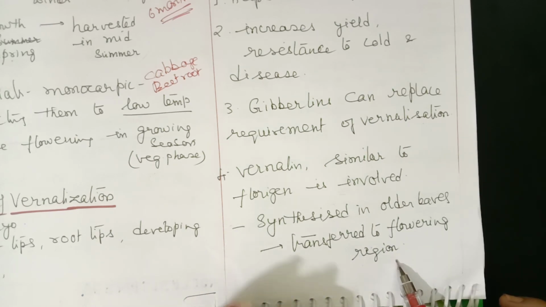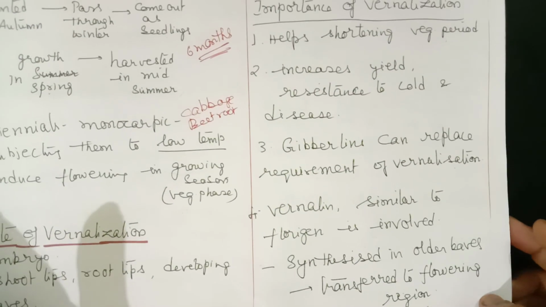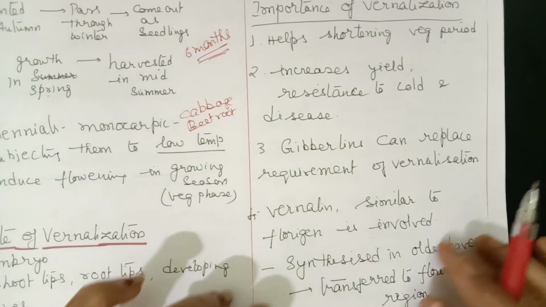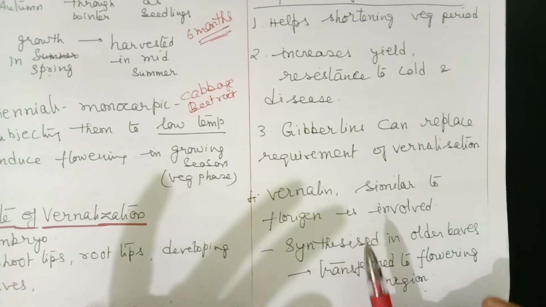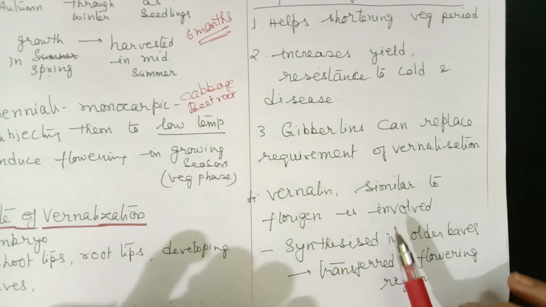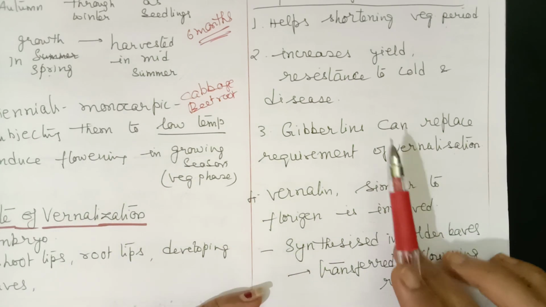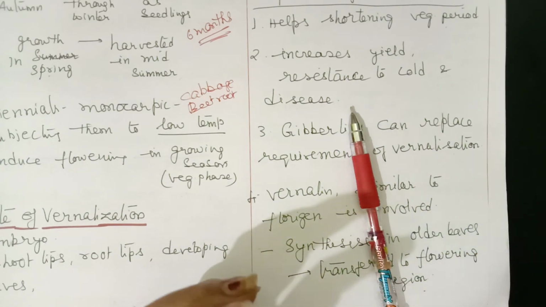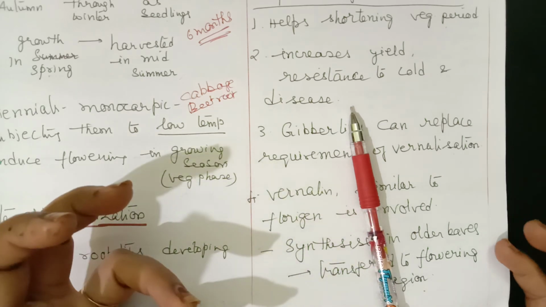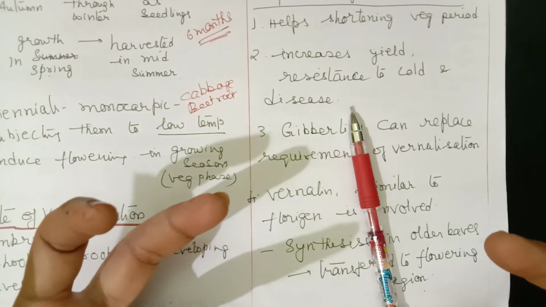So this is, children, a brief account of photoperiodism and vernalization. This is very, very important from the NEET exam point of view. So study very well and note it down properly. You should first write it down if you find any other important points. Otherwise, you can keep listening, because this is a video session. You can just listen and try to understand, so that saves your time. Listen once or twice. That will help you to remember.